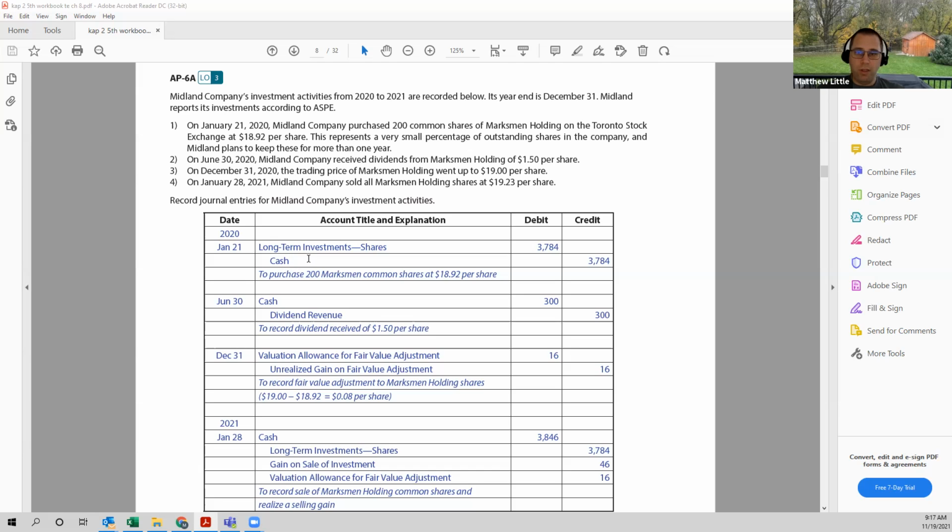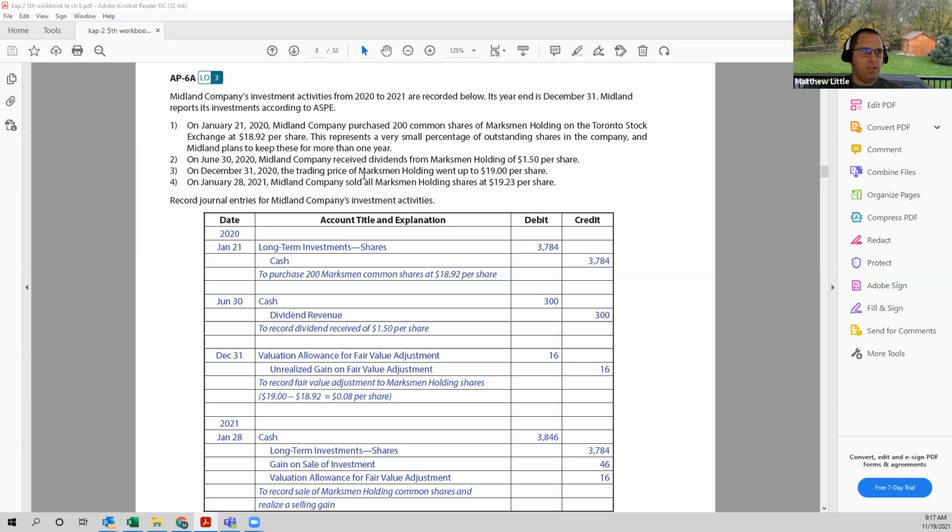We plan to hold them for more than a year, so they would be a long-term investment asset in shares, so debit for the value of $18.92 times 200 shares, or $3,784. And then our cash would be credited accordingly.